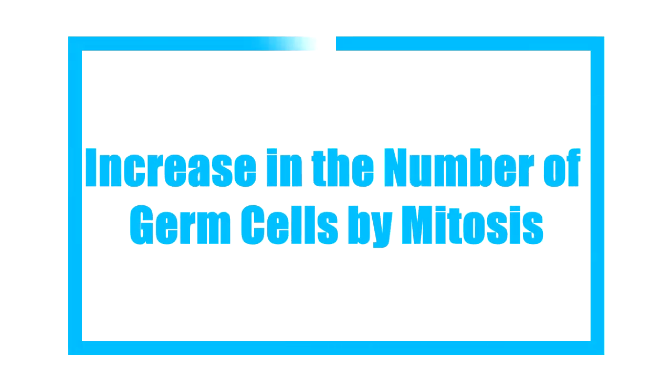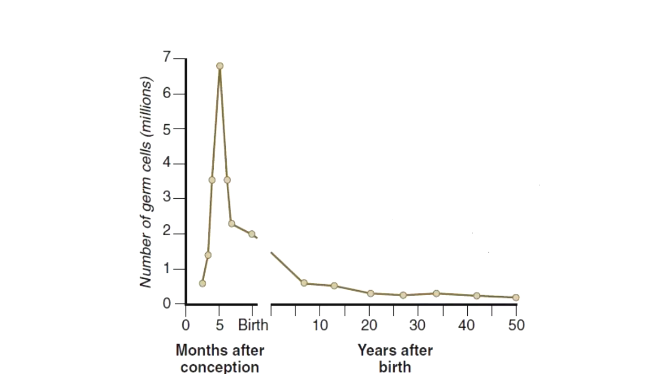Phase 2, increase in the number of germ cells by mitosis. After primordial germ cells arrive in the gonads, these cells initiate a phase of rapid mitotic proliferation. Through several series of mitotic divisions, the number of primordial germ cells increases exponentially from hundreds to millions. The pattern of this mitotic proliferation is different between male and female germ cells.